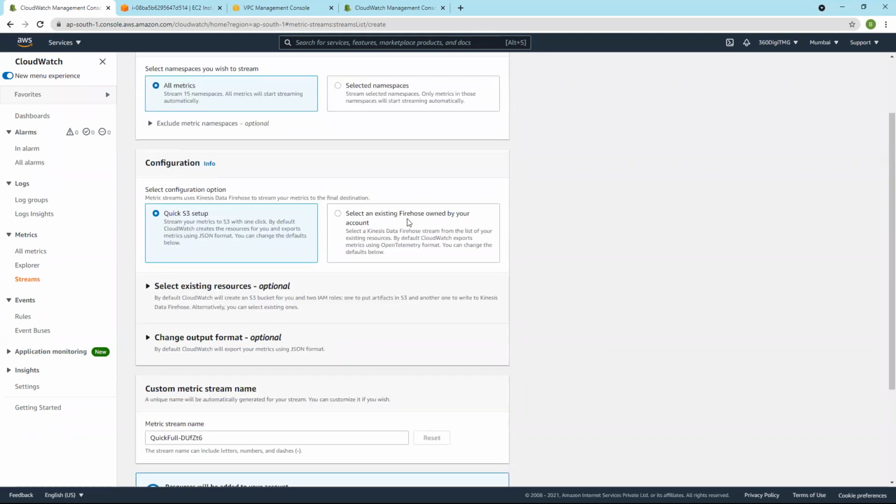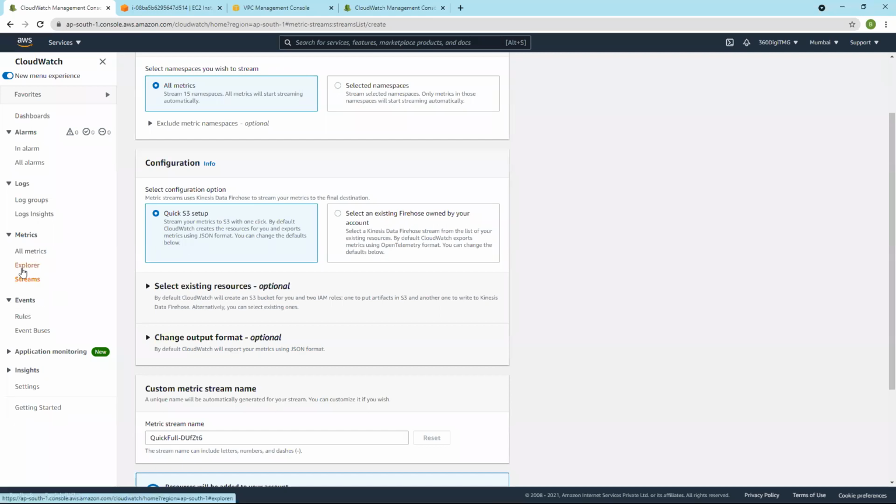So Kinesis is a stream engine. It can stream data. If you want it in real time, you have to stream the log faster. You don't want that 5 or 10 minutes latency. You want to know that traffic logging or any service logging in real time, then go for CloudWatch streams.